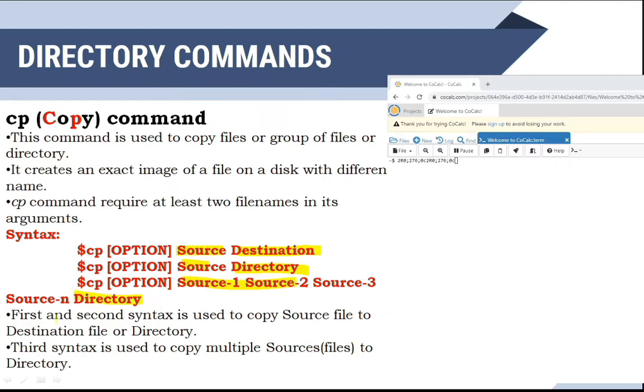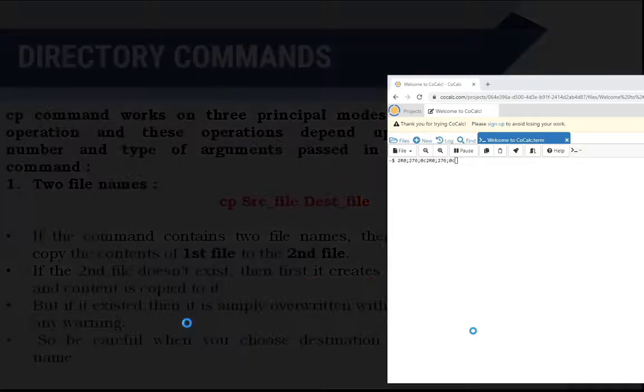So the first and second syntax are used to copy the source file to the destination file or the directory. Here the source file will be a normal file, and the destination may be a regular file or a directory. Then the third syntax is used to copy multiple source files, that is, n number of source files are combined and copied into the directory.